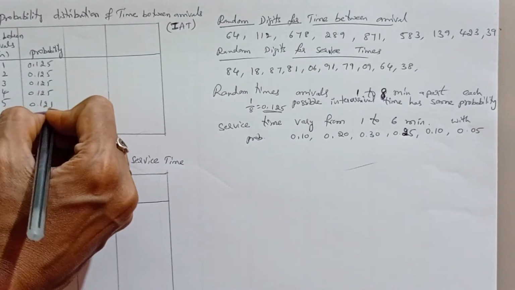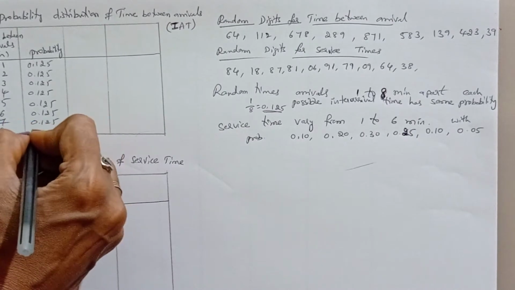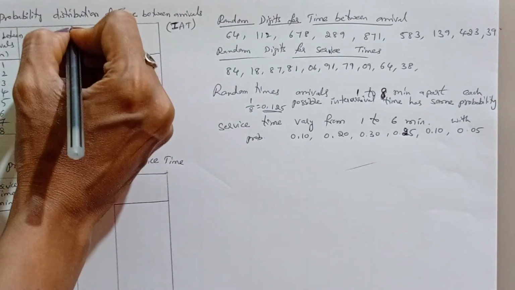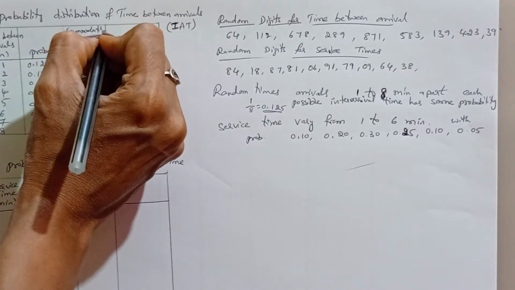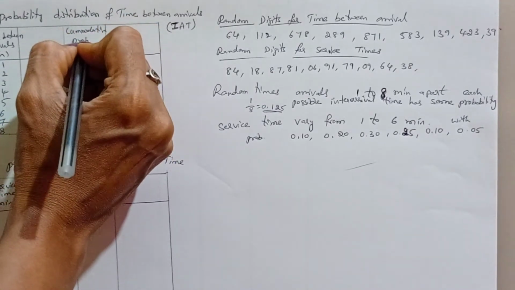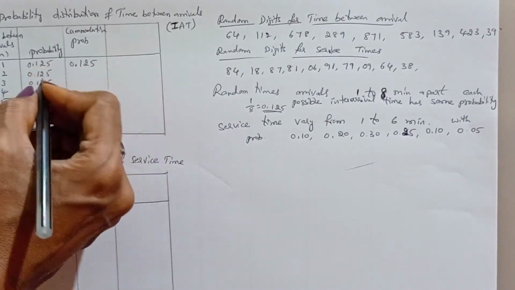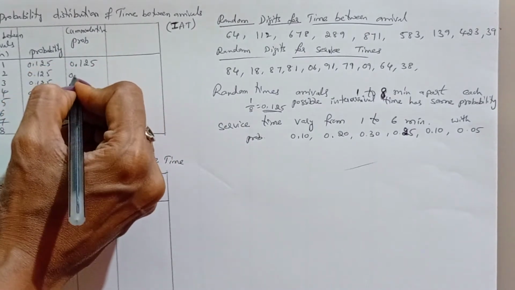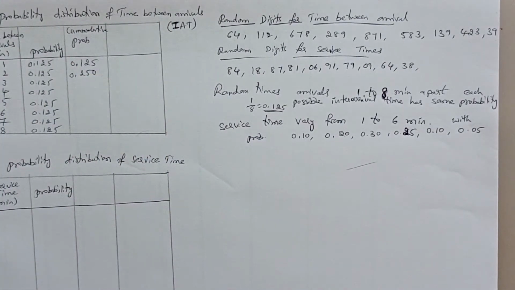By taking this probability, now we need to calculate the cumulative probability, that is, go on adding. So first the value is 0.125 as it is. Next, by adding these two, we'll get 0.250. Go on like that.